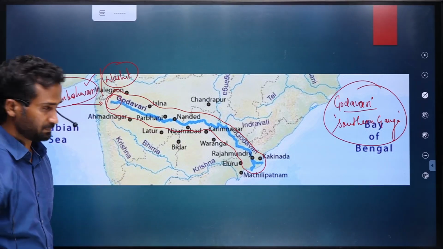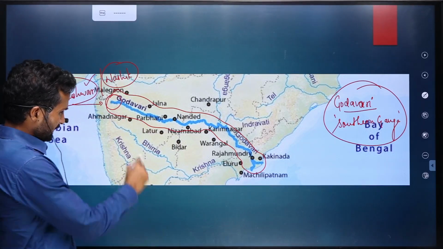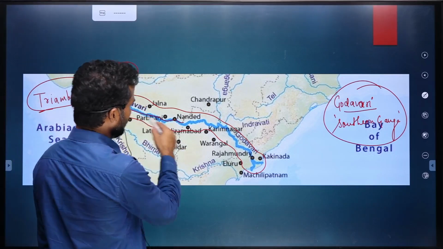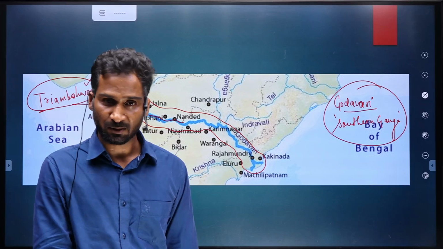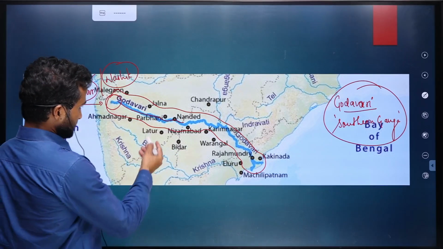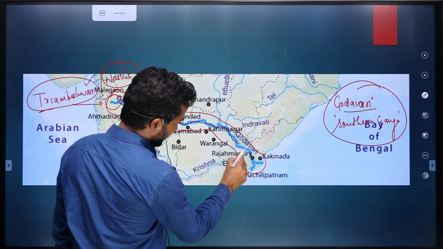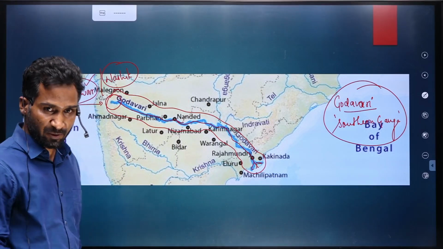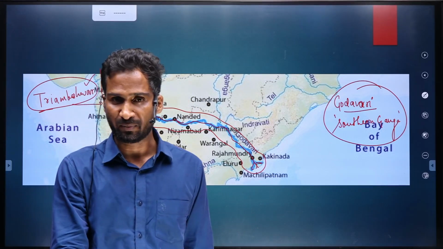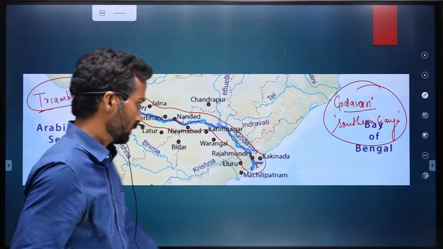It starts flowing eastward, covering Maharashtra, then entering Telangana and Andhra Pradesh, and ultimately in Andhra Pradesh it forms a delta before draining into the Bay of Bengal.